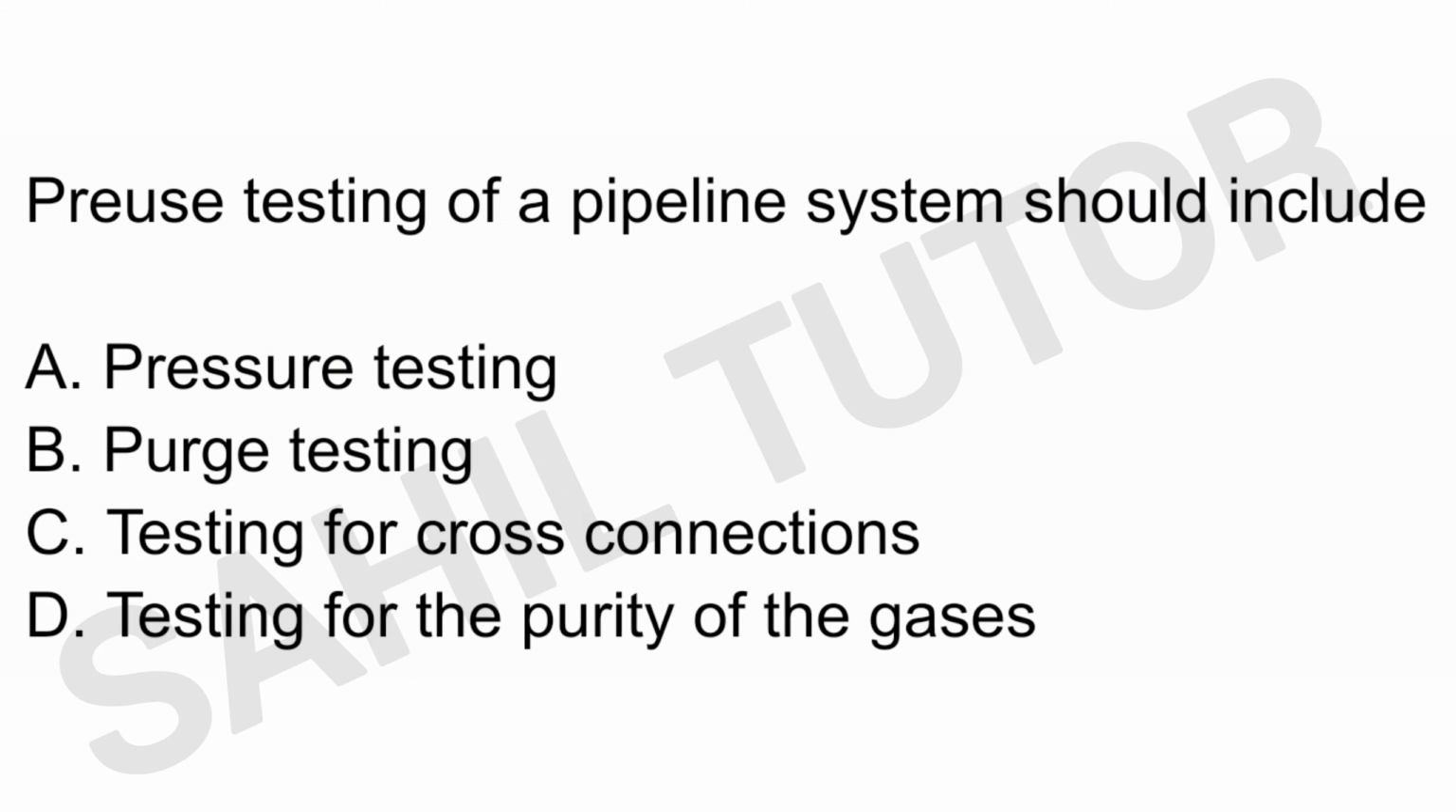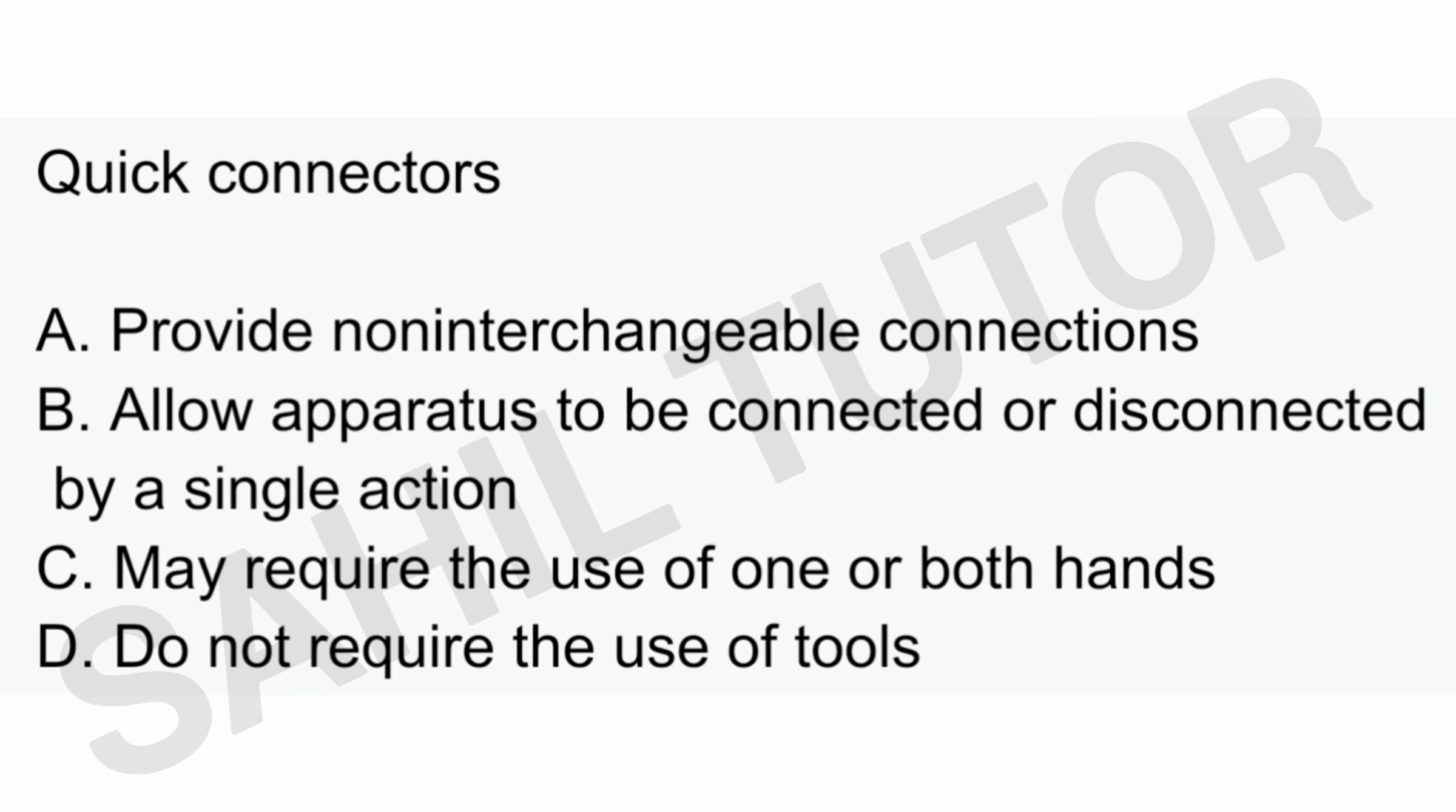Next question is pre-use testing of a pipeline system should include. Options are pressure testing, purge testing, testing for cross connections, testing for the purity of the gases. All four options are right options: pressure testing, purge testing and testing for cross connection and testing for the purity of gases. Next question is quick connector.